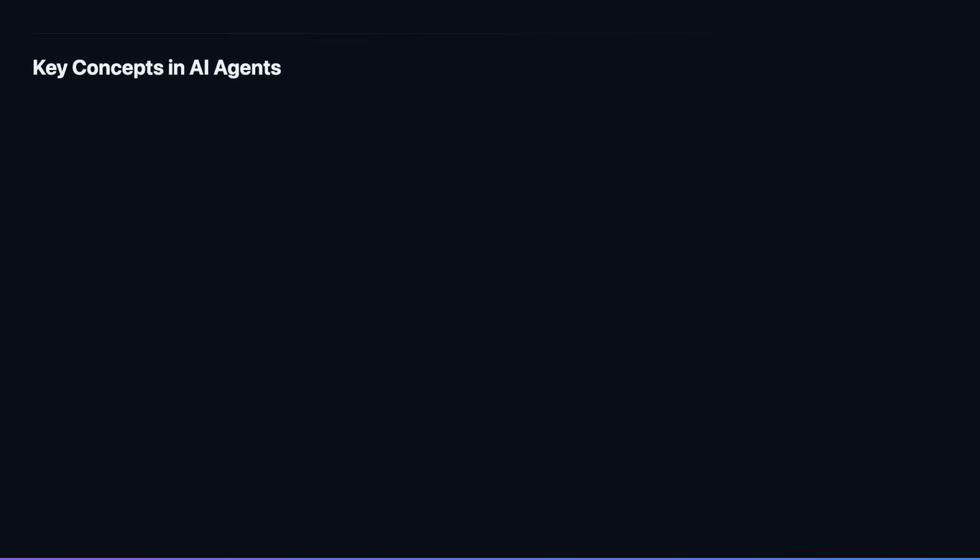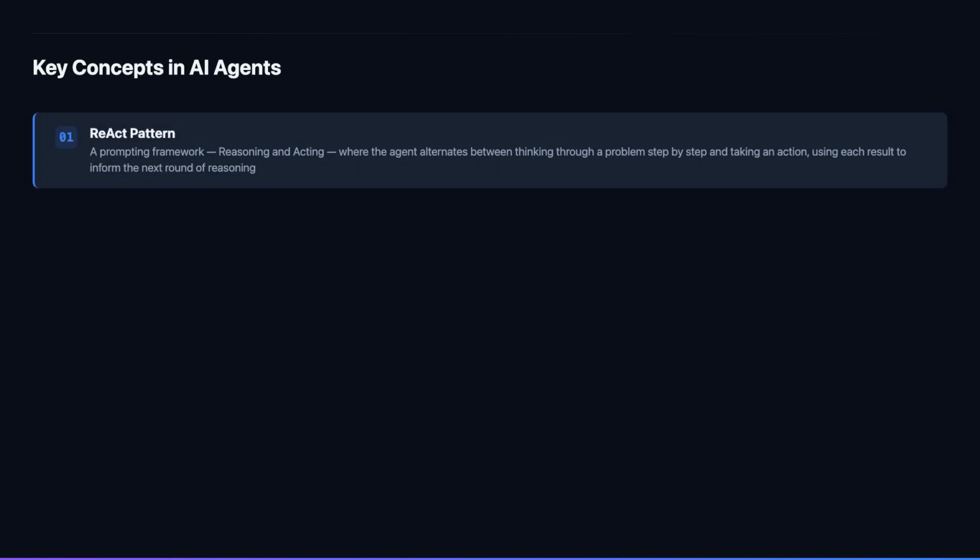For essential terms that define how AI agents are architected and how they reason about tasks, the ReAct pattern, short for reasoning and acting, is one of the most influential prompting frameworks for building reliable AI agents.